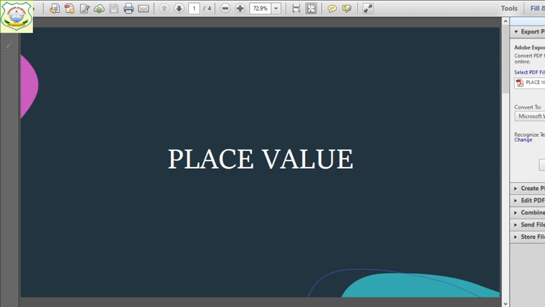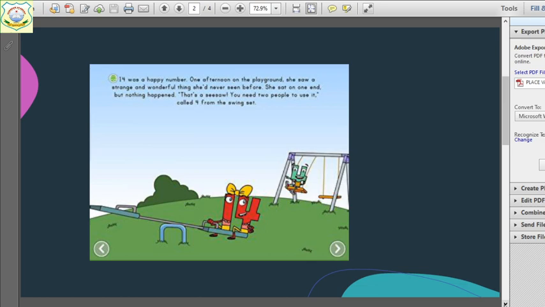Place value. Today's topic, place value. Children, there is a short story for you. See, I read it out. 14 was a happy number.